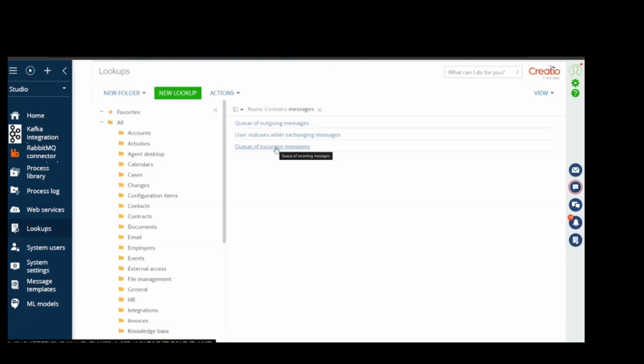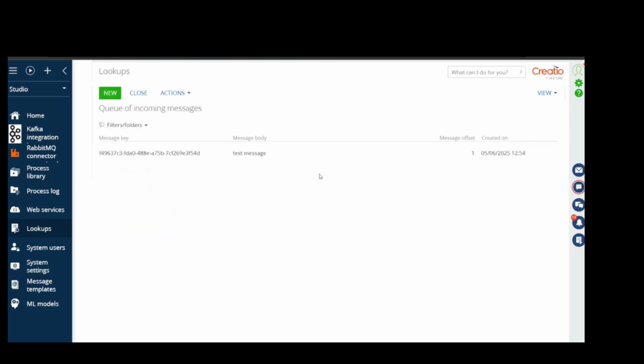To check the incoming message, we go back to the Directories section and find the queue of incoming messages directory. Let's open it. We see the received message here because we've set up receiving messages from the same Kafka topic we sent to.